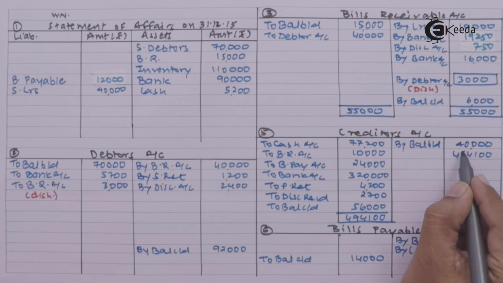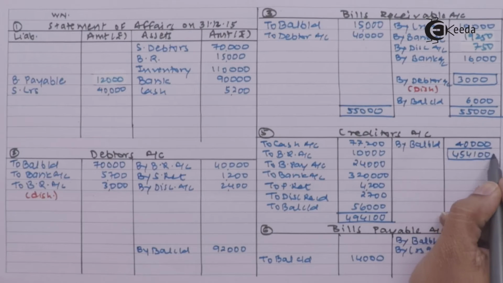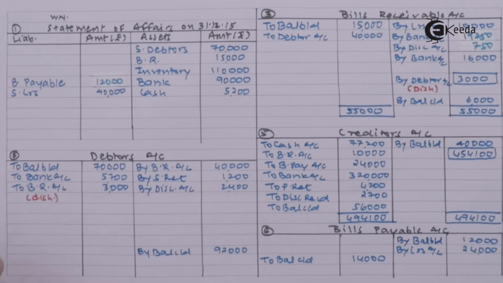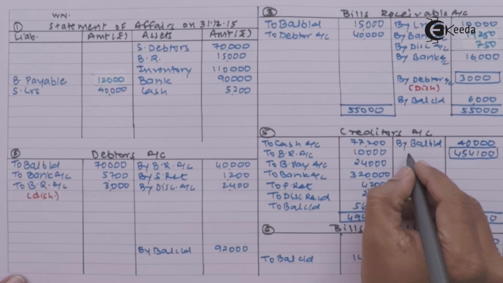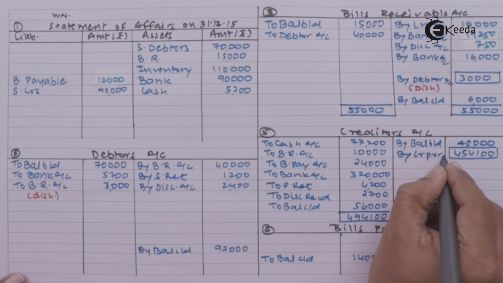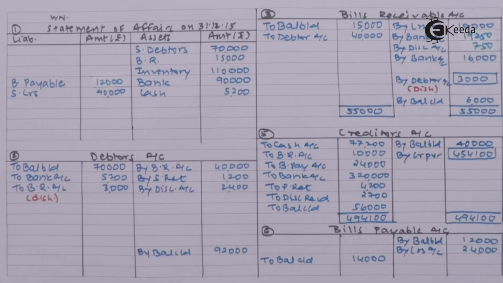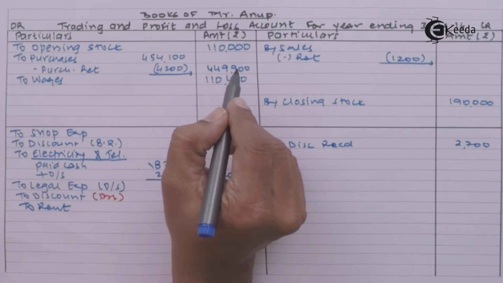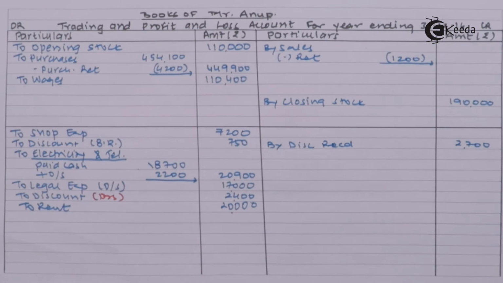Difference is 454,100. Can't I say for creditors, the important information missing is credit purchases? So we will assume that these are your credit purchases. So I am writing in my trading account credit purchases. So your net purchases are 449,900.